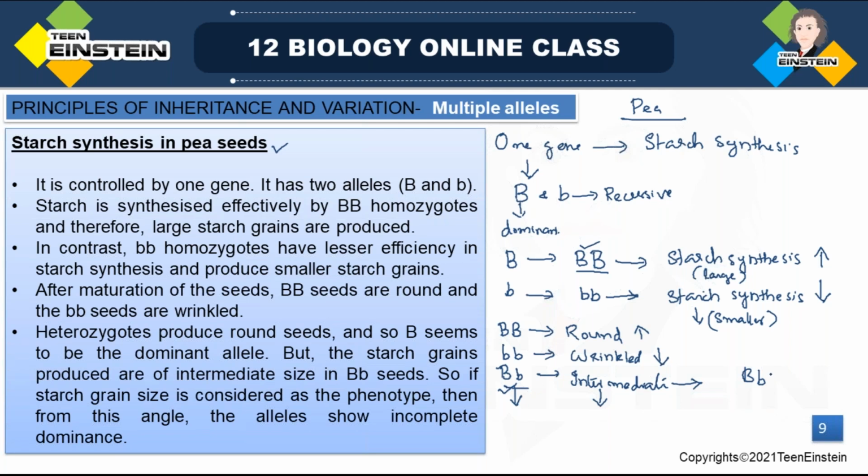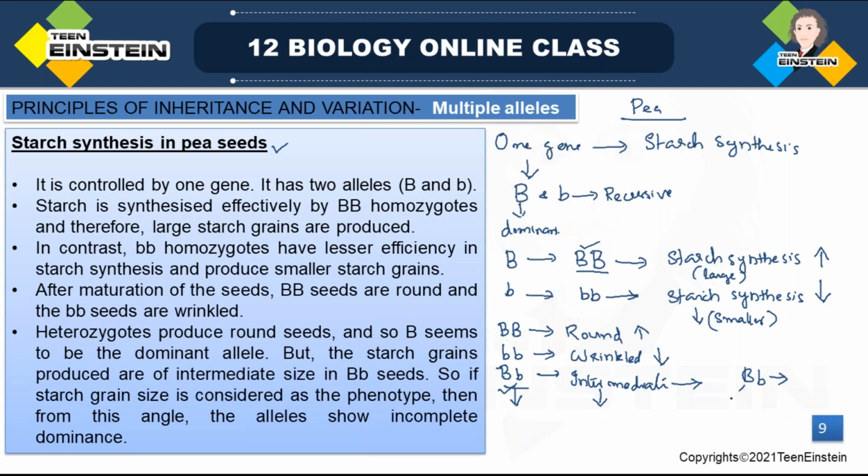Heterozygous condition gives intermediate starch grains. Starch grains are synthesized, but in intermediate form. Even though the dominant allele is present, it is not showing a complete dominant effect. It is showing an intermediate effect. It is not showing complete dominance. Instead, it is showing incomplete dominance.